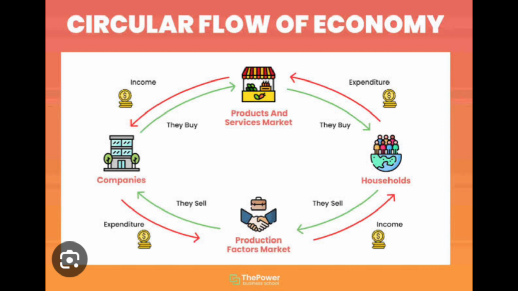The circular flow model shows the interaction between two groups of economic decision makers, households and businesses, and two types of economic markets: the market for resources and the market for goods and services. While the real economy is much more complex, the simple circular flow model is useful for understanding some key economic relationships.